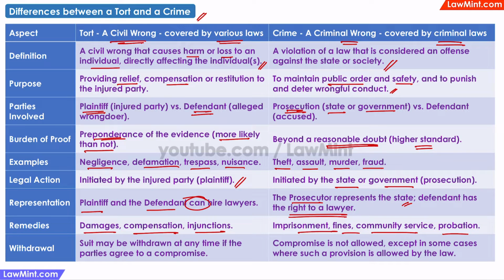And finally, a civil suit may be withdrawn at any time if the parties agree to a compromise. In a criminal case, since the offense is considered to be a crime against the society in general, there is no question of compromise, unless the crime is compoundable and such a provision is specifically provided for by the law.